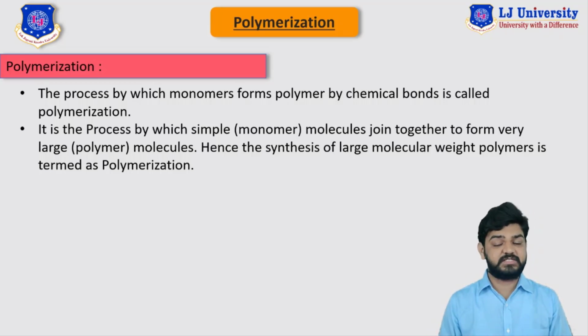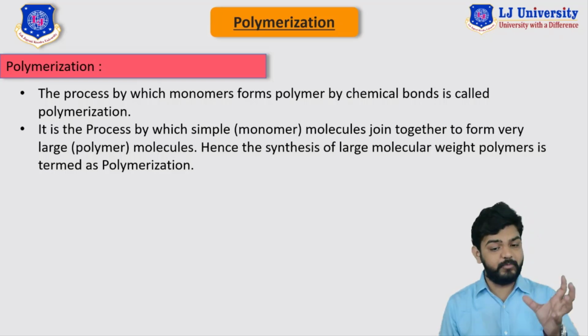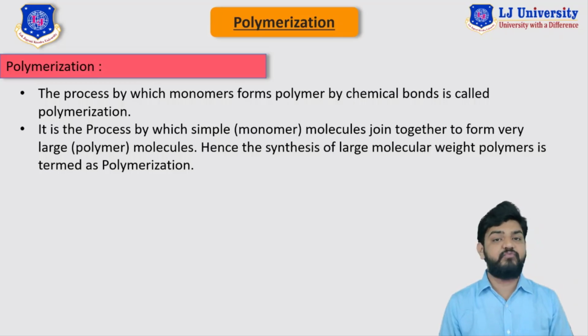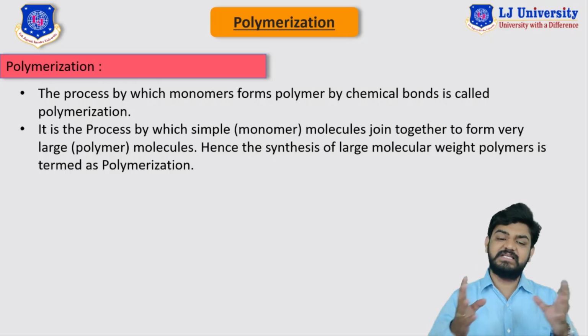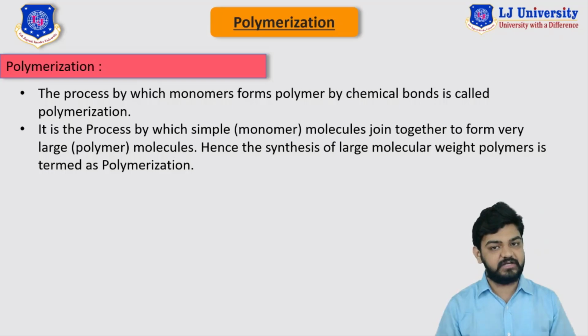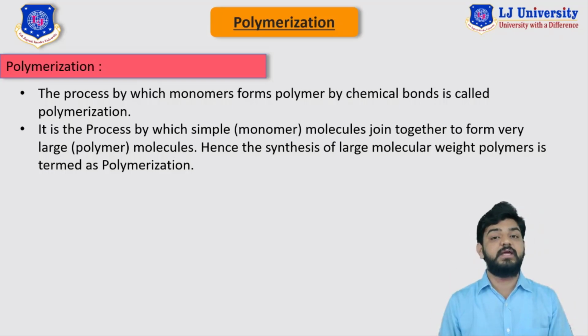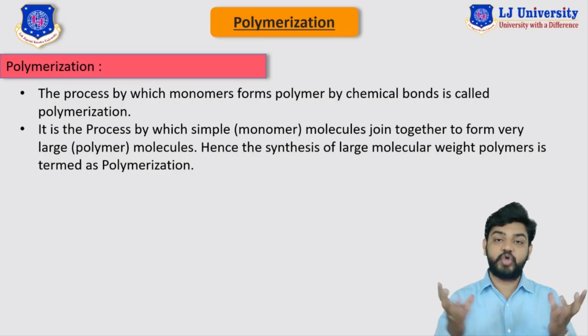Now, if we discuss a more sophisticated definition of polymerization, then we can say that it is a process by which a simple molecule, that is your monomer, can join together to form a very large molecule, that is your polymer. Hence, the synthesis of large molecular weight polymer is termed as polymerization. So, basically polymerization is nothing but the process in which two or more monomers combine together to form a long chain of the polymer.